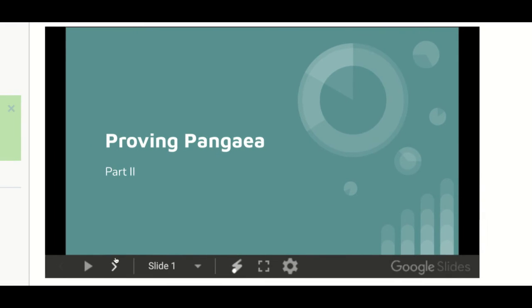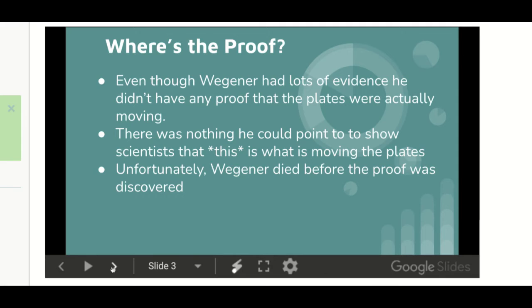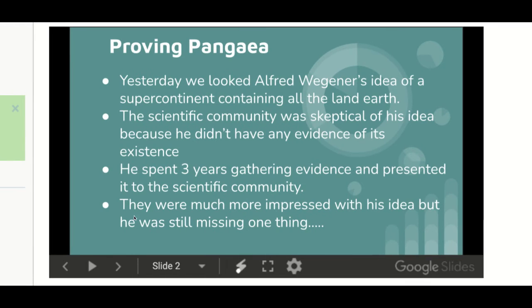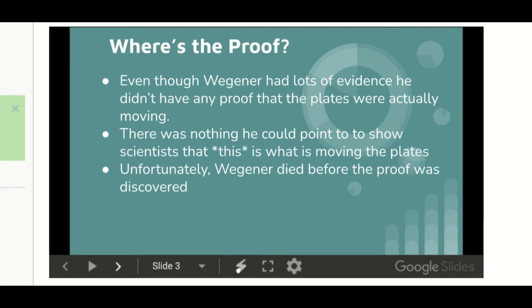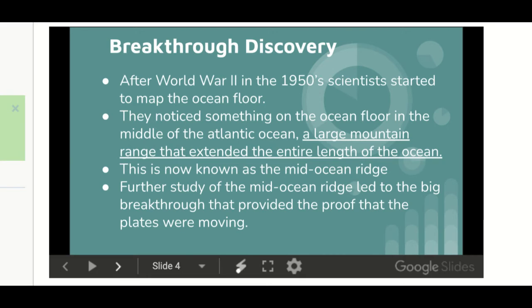Because they didn't believe him, because he did not have any proof. Even if you've got a good case against somebody in a court of law, hey, he stole my car or whatever, you still need to have some proof. All right, so he was missing proof. Unfortunately, Wegener died before proof was discovered. Scientists did eventually find some proof.